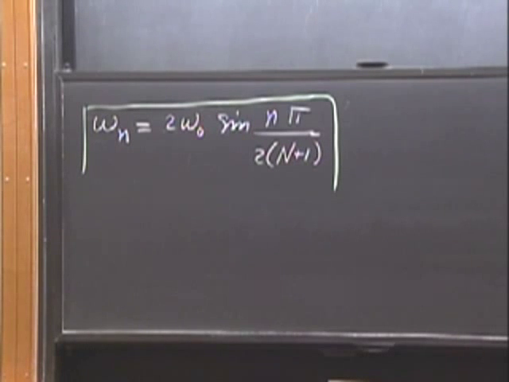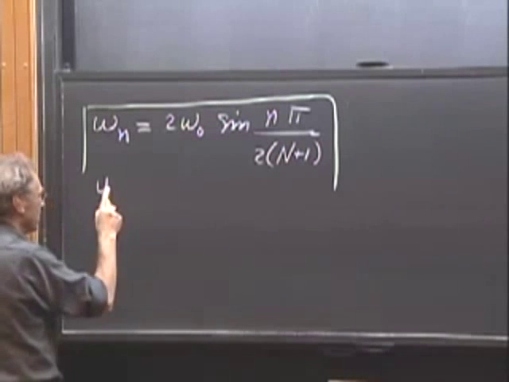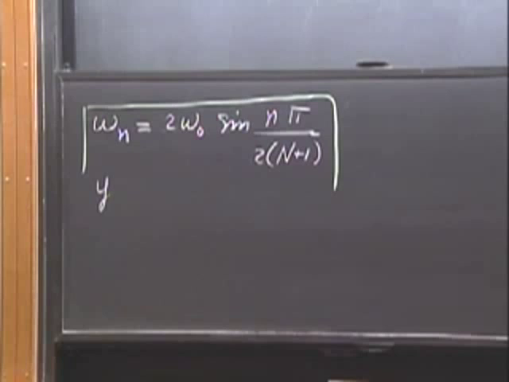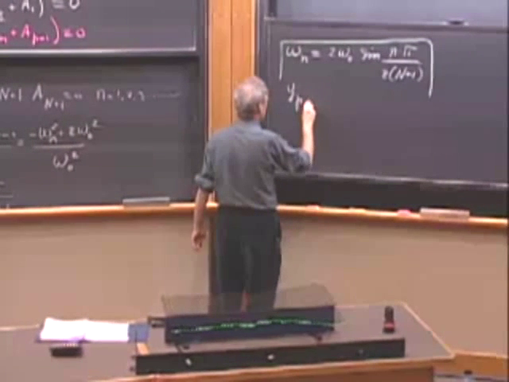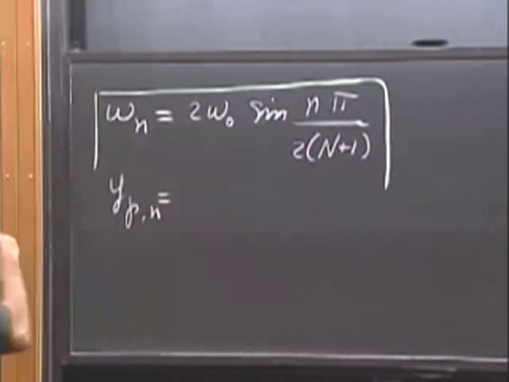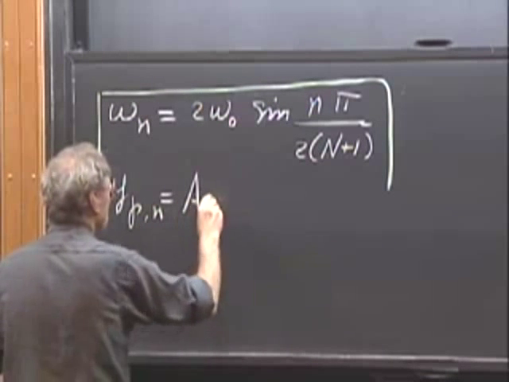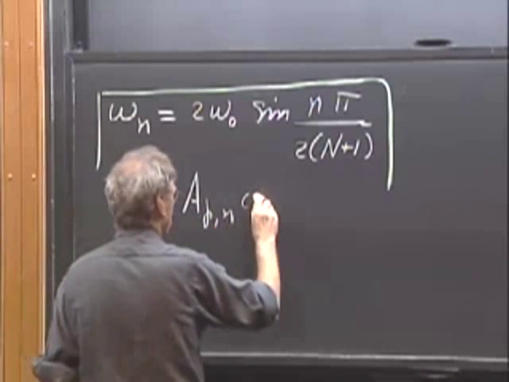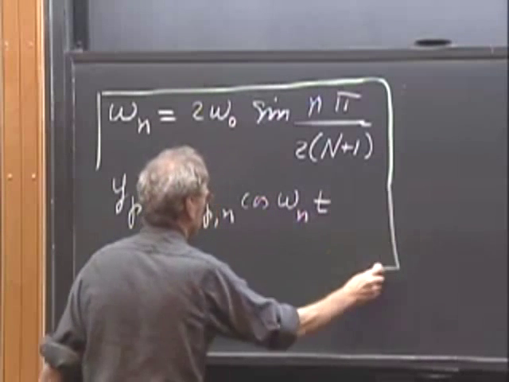And so you can write down now that y, which is the displacement as a function of time, a is amplitude, y is displacement for particle p in mode n. And now we can put in the amplitude that we know, that is the p n amplitude, a p n, and now it's going to oscillate with cosine omega n times t.